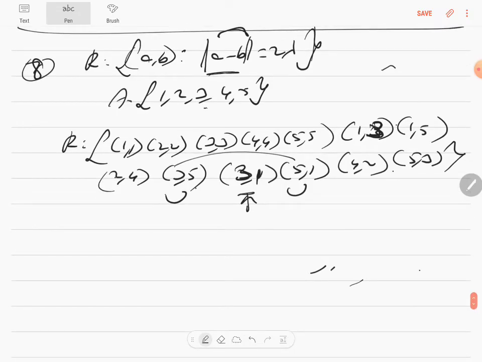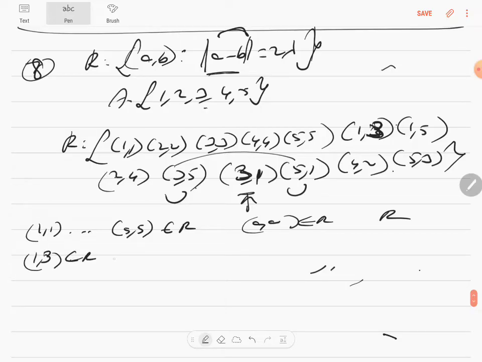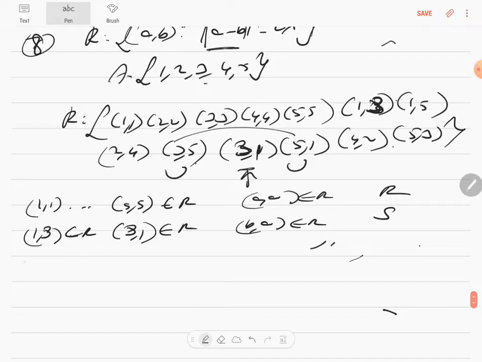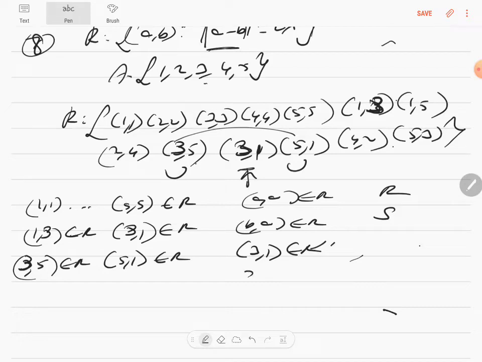How do you write this? You know that (1, 1) till (5, 5) are elements of R. So (A, A) is an element of R, therefore it's reflexive. Then you can switch it. (1, 3) is an element of R and (3, 1) is also an element of R, so (B, A) is an element of R, which makes it symmetric. For example, (3, 5) is an element of R, (5, 1) is an element of R, and (3, 1) is an element of R. This shows that (A, C) is an element of R, therefore it is transitive. However, we have to write it algebraically.